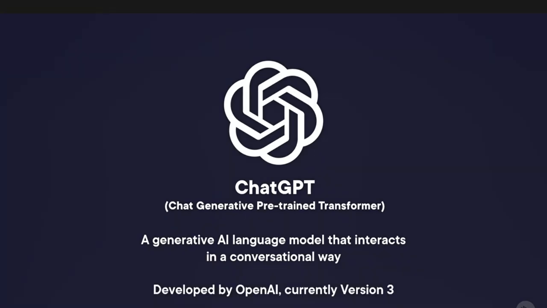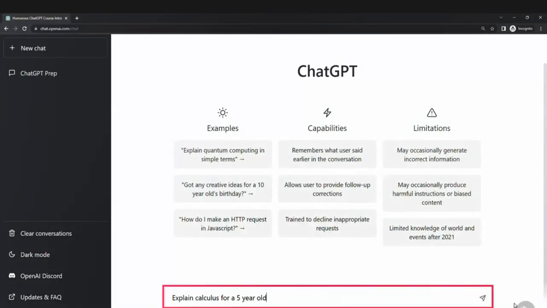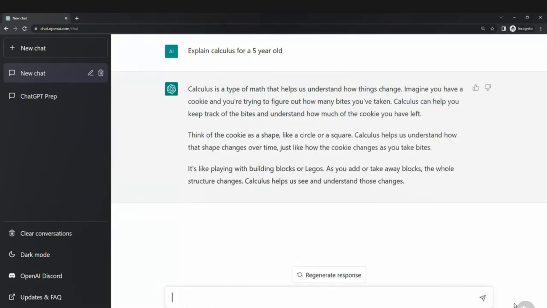It's developed by a company called OpenAI, and the current version is 3. Let's see some examples of what it can do. How about explain calculus for a 5-year-old? And here we're going to get a very human-like answer written in a level of detail that somebody very young, a 5-year-old, could understand.